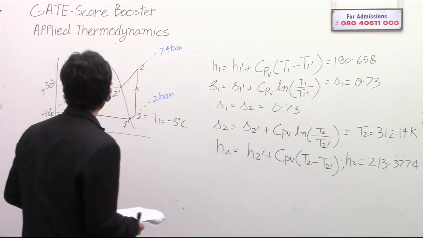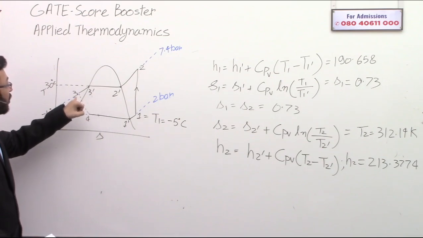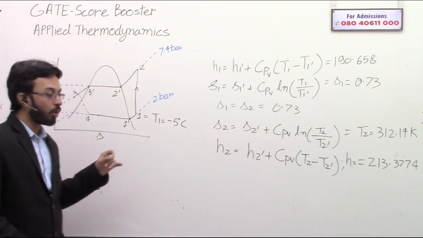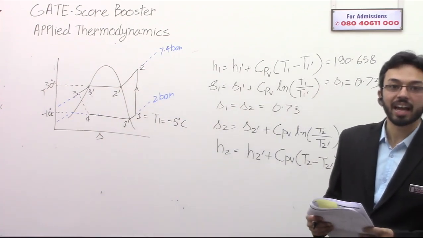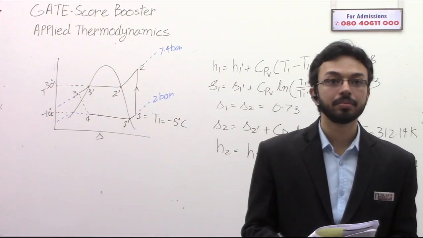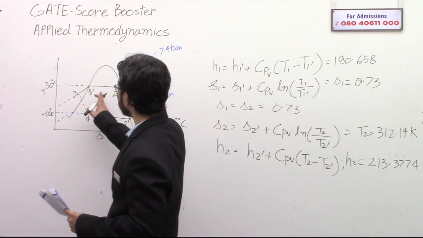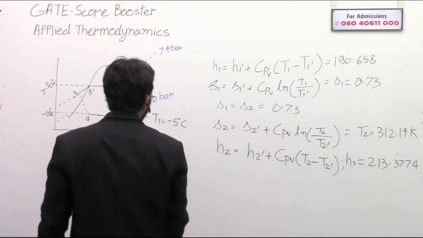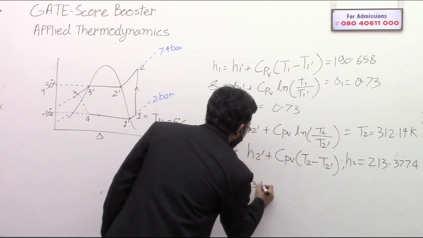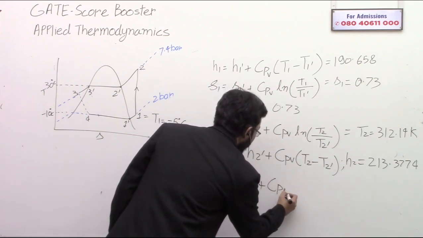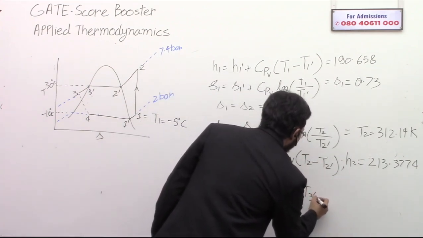Okay, so now tell me about this point. Is the enthalpy at 3 dash higher or the enthalpy at 3? Which point has a higher enthalpy, 3 dash or 3? Yes, 3 dash has a higher enthalpy. So just apply the formula. H3 dash is equal to H3 plus Cp of the liquid into T3 dash minus T3.